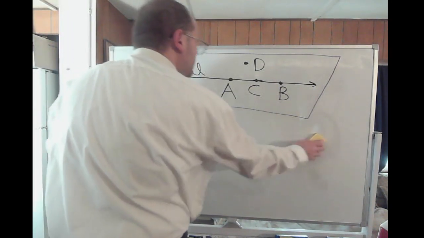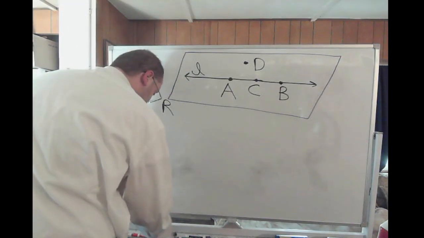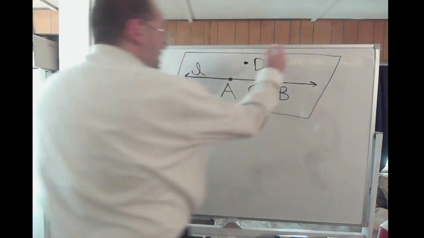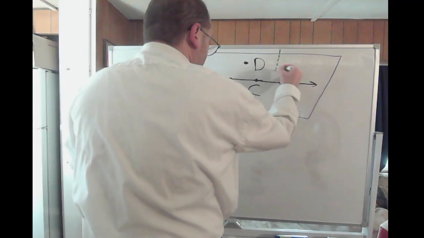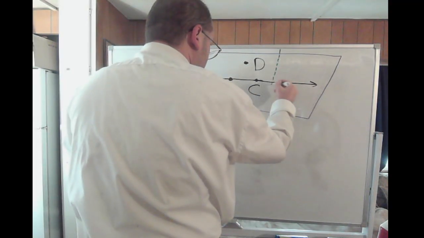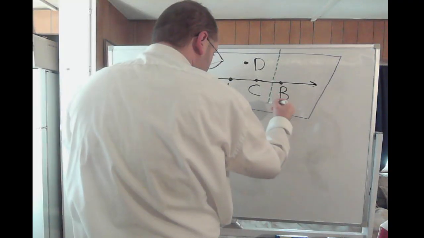Now, what if I'm going to draw another plane again. I'm going to intersect plane R. I certainly am.